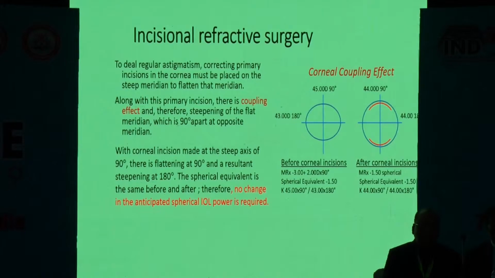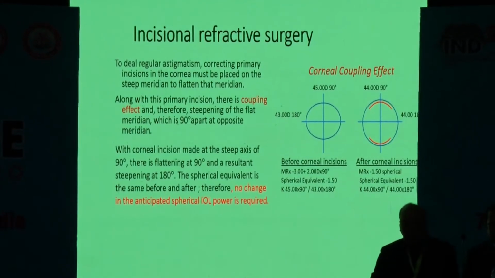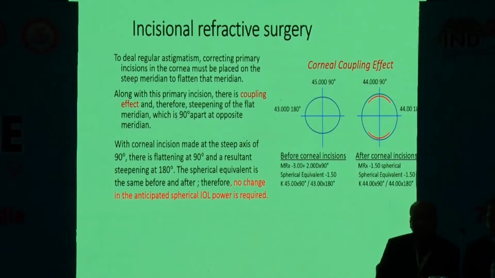The spherical equivalent is the same, so there is no change anticipated if the IOL power is required. But what change do we get from the coupling effect? Both meridians, at 90 degrees and 180 degrees, have come to 44 and 44. Thus we have corrected the 2 diopters of astigmatism only with the coupling effect.